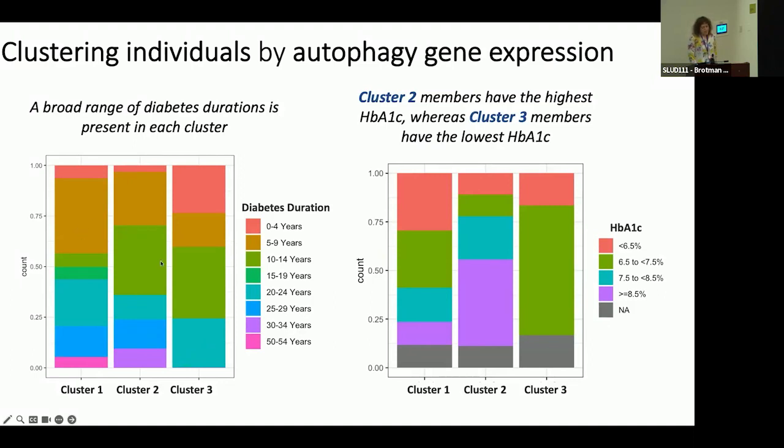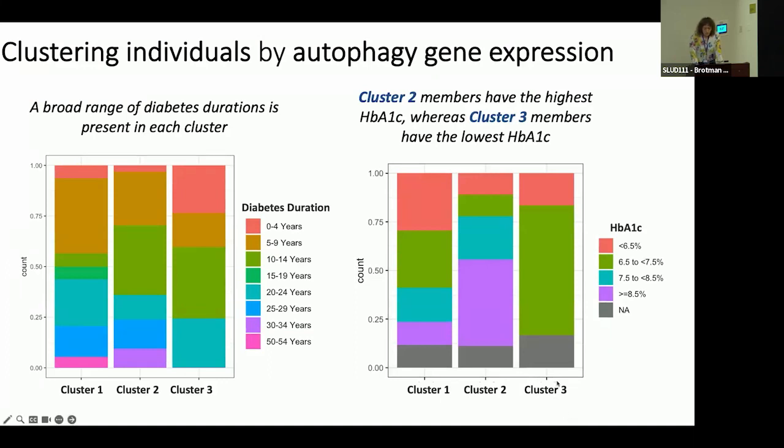Just eyeballing, you see a broad range in each cluster. Maybe cluster 3, which we're calling the non-diabetic nephropathy cluster, has less diabetes duration, up to 20 years, whereas in the others you see people with longer diabetes durations, up to 30 and 50 years. But more interesting to me is the A1C distribution in these clusters.